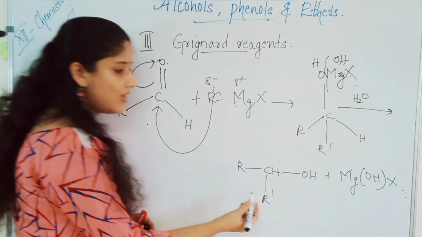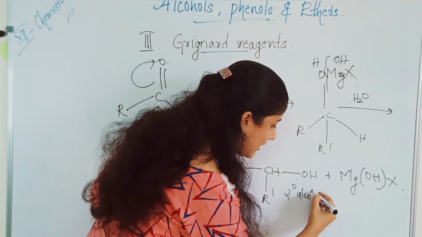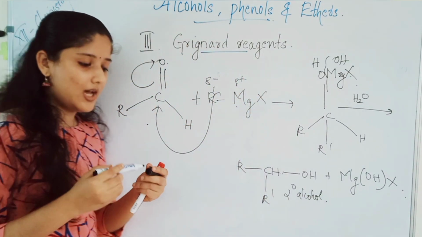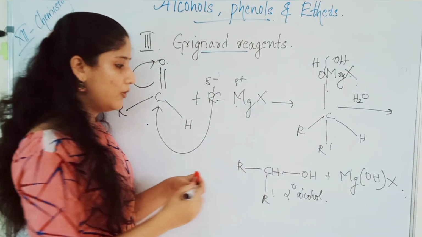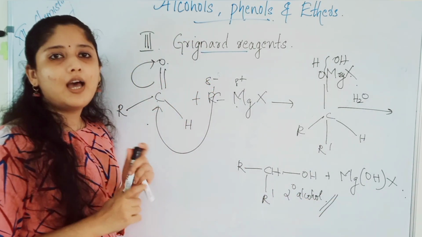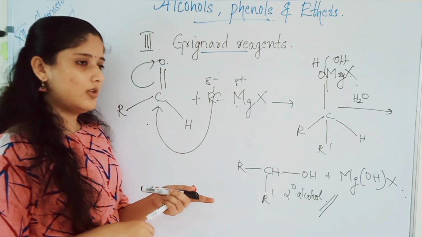What is this? This is a secondary alcohol. So aldehydes other than formaldehyde will react with alkyl magnesium halide to give you secondary alcohol. Formaldehyde reacts with alkyl magnesium halide to give you primary alcohol.